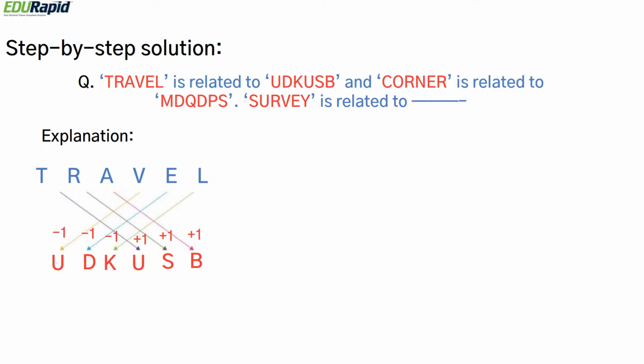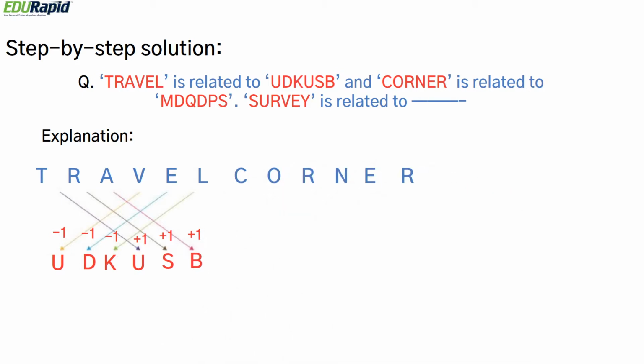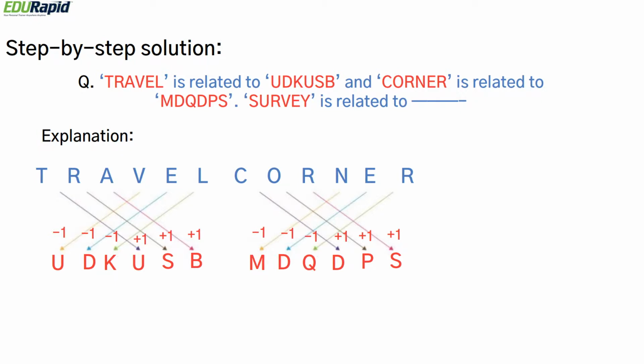Similarly, let's look at the relationship between corner and MDQDPS. C is related to D by +1, O is related to P by +1, R is related to S by +1, N is related to M by -1, E is related to D by -1, and R is related to Q by -1.